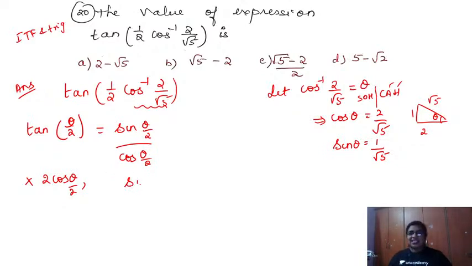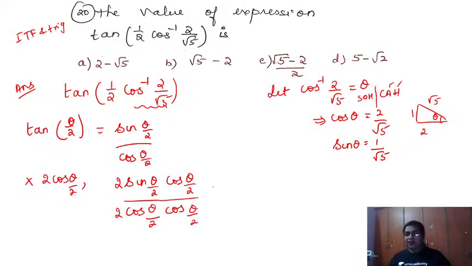Sine theta by 2 by cos theta by 2 as it is, and I multiply by 2 cos theta by 2 here and also here. Now see how beautifully it has changed. Who is 2 sine theta by 2 cos theta by 2? Tell me quickly. It is sine theta. And the denominator is 2 cos square theta by 2. Whose formula is 2 cos square theta by 2? It is the formula of 1 plus cos theta. And I am done.